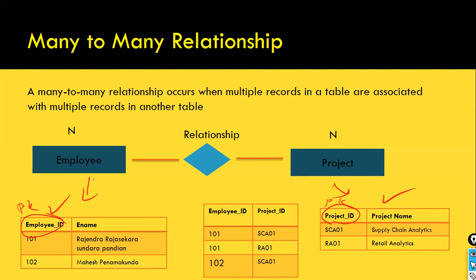But how will you know unless you join these 2 tables? To join them, you don't have a common column. You don't have the employee ID here, and you don't have the project ID. Then how can you say how many projects each employee is working on? You cannot say.